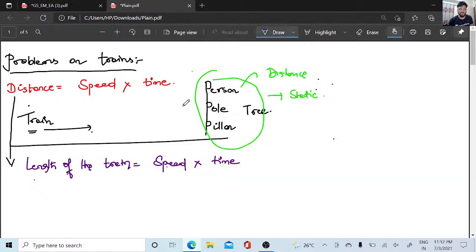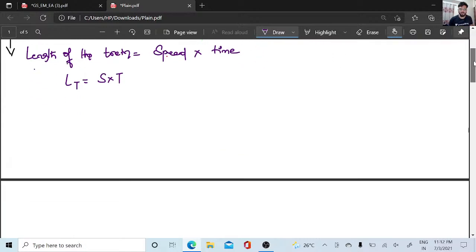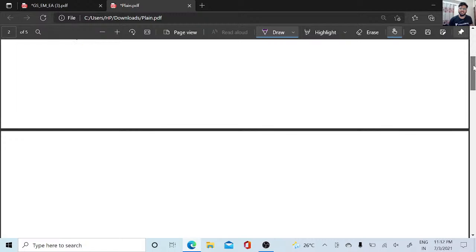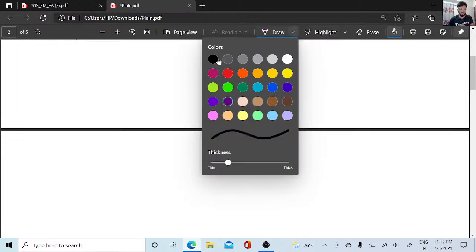So here, a person, pole, pillar or a tree, when they are static, they do not have a speed, they do not have a distance also. In such situations, the length of the train is nothing but speed into time. Moving on to the second concept now.